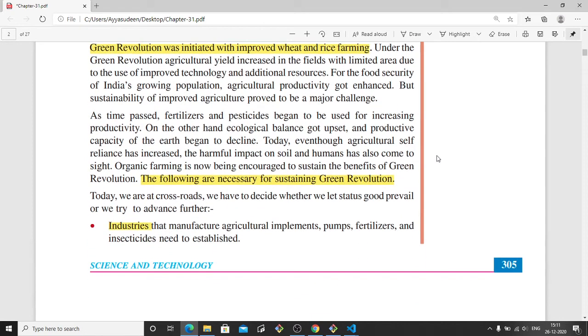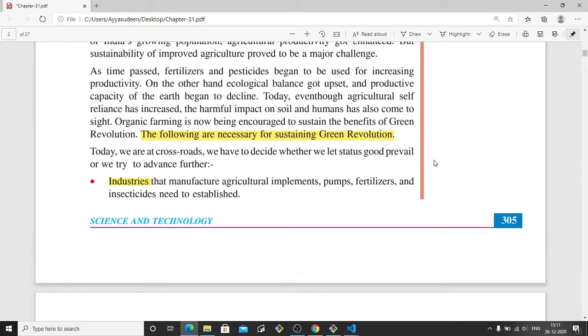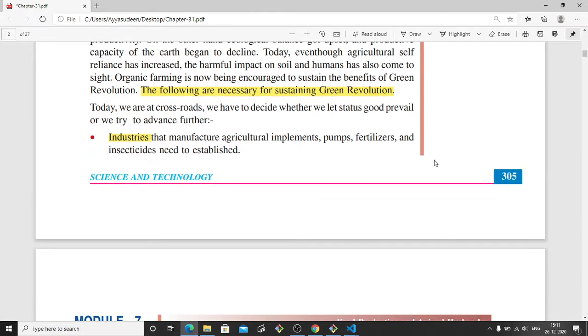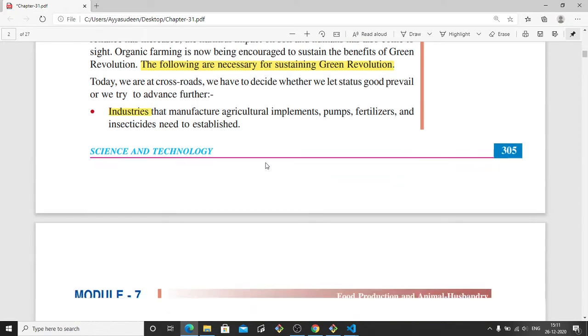To sustain this green revolution, there are certain factors that are necessary. First one is that industries that manufacture agriculture implements, pumps, fertilizers, and insecticides need to be established. So many industries that do this have to be established.